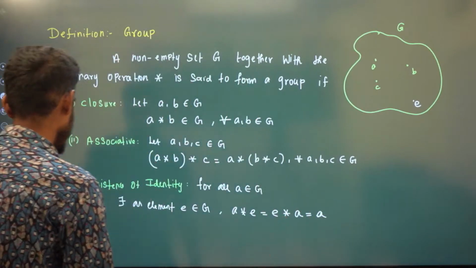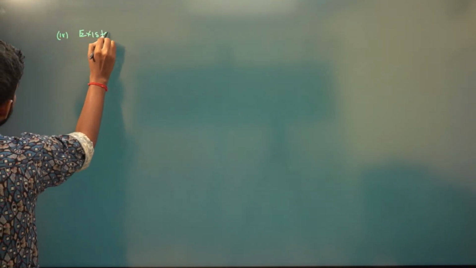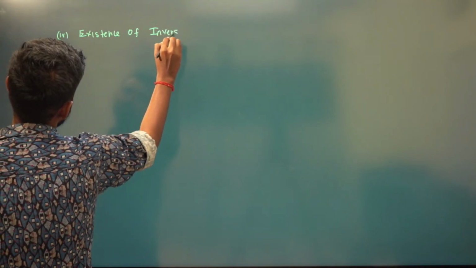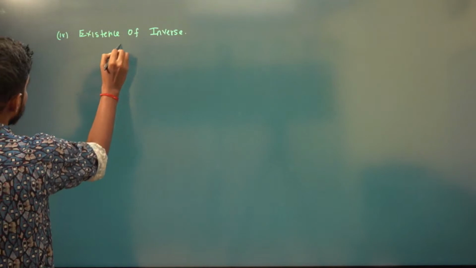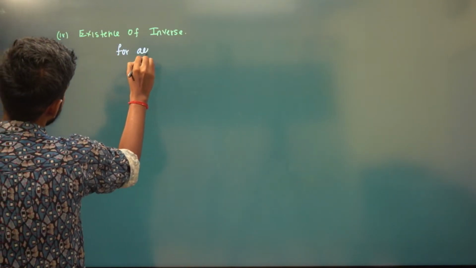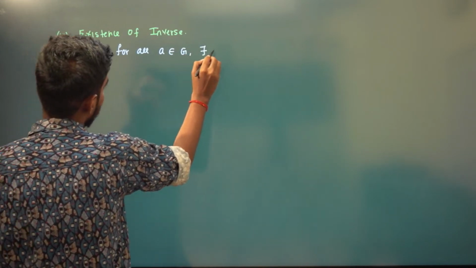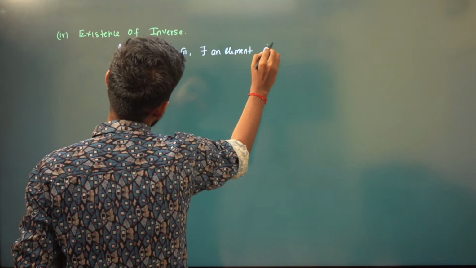Okay. Now fourth is existence of inverse. So for all A belonging to G, there exists an element, A inverse.